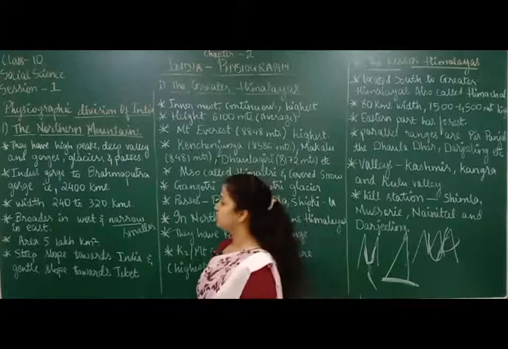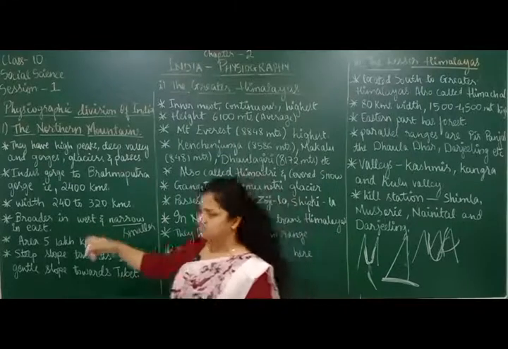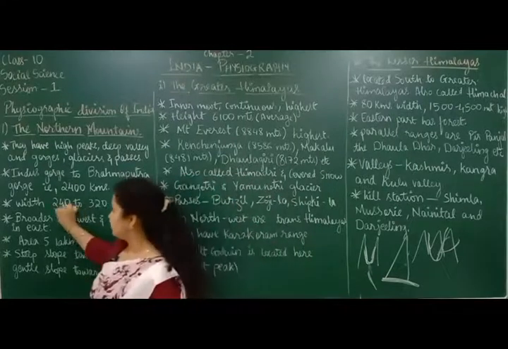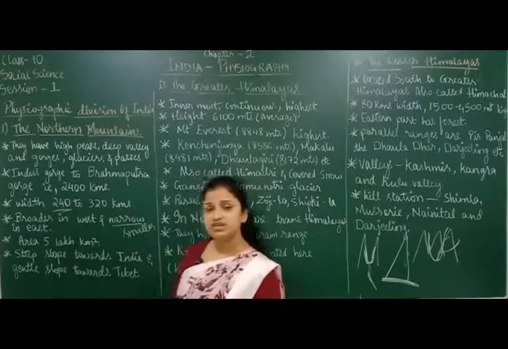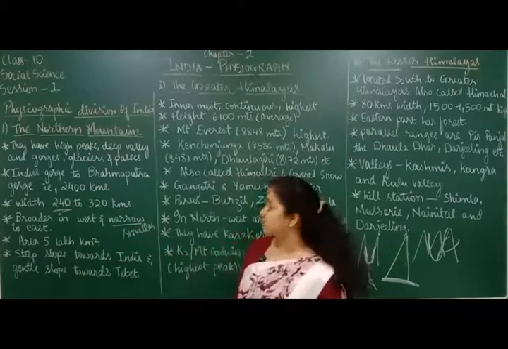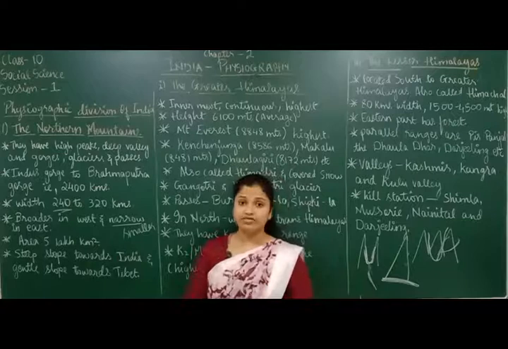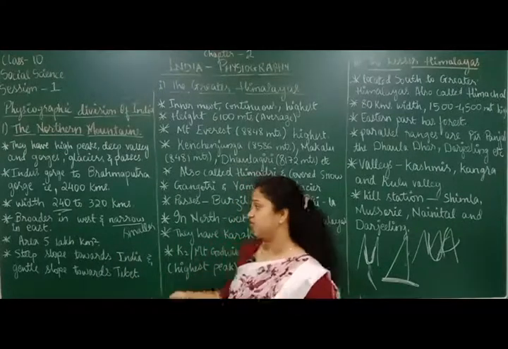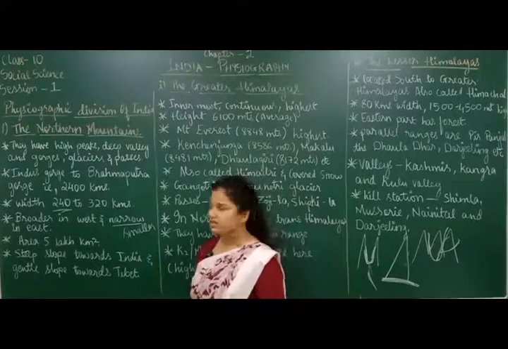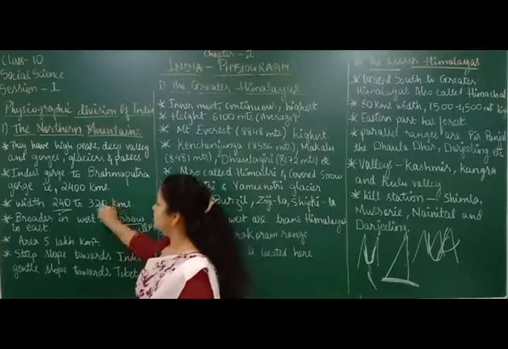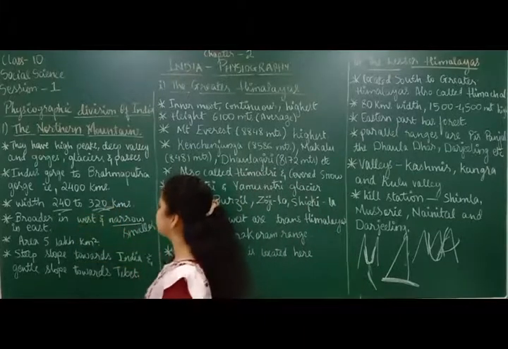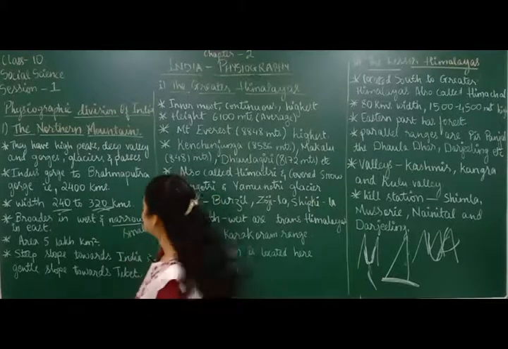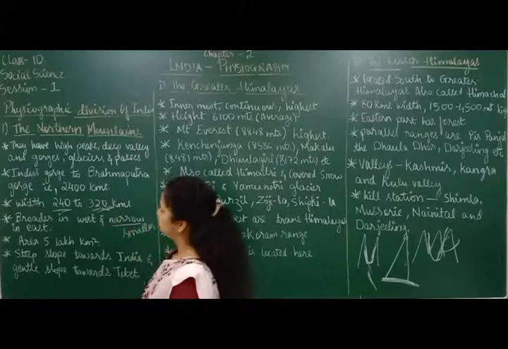It is narrow in the east, nearly 240 kilometers in width, whereas in the west the mountains are very much broader, and that width in the west is nearly 320 kilometers.